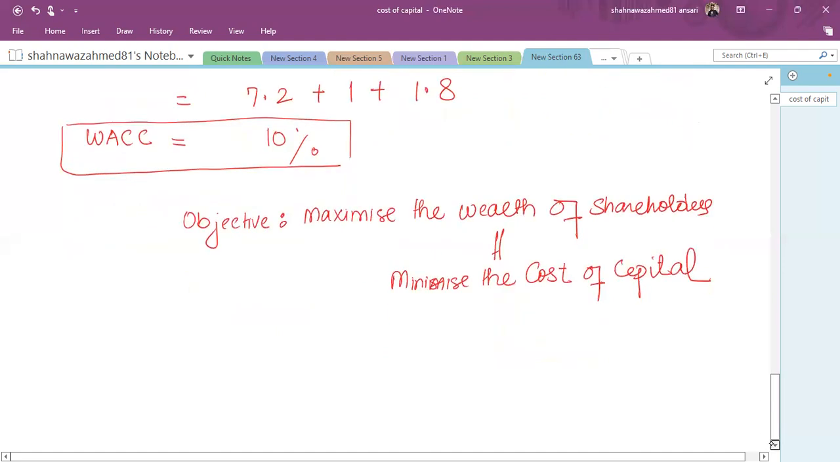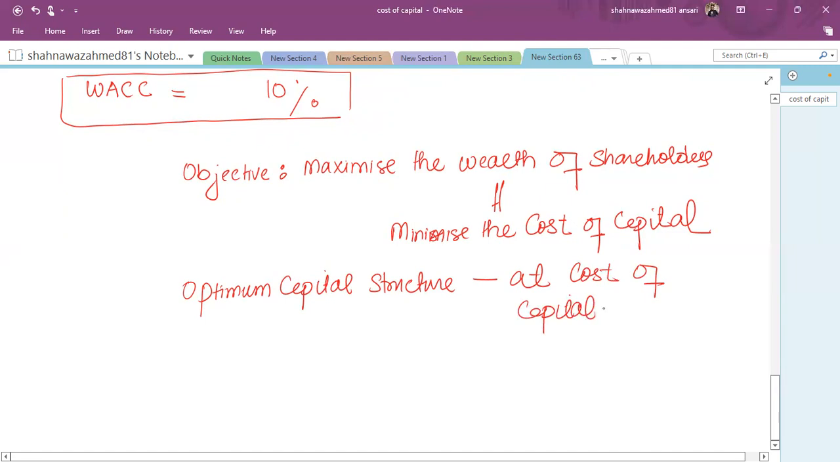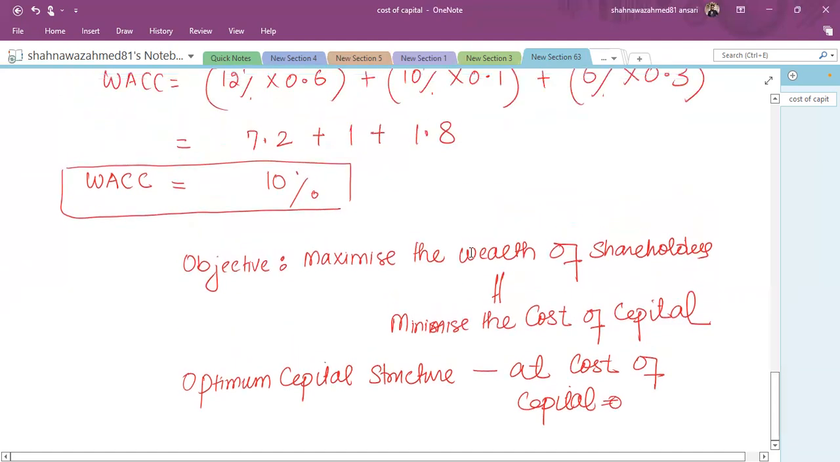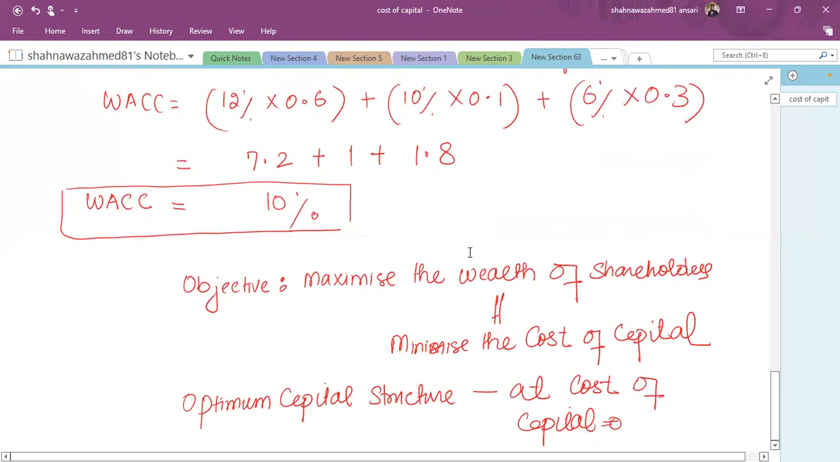What is optimum capital structure? A capital structure at which the cost of capital is minimum. This is called optimum capital structure, that is, the debt to equity ratio. And remember that equity is expensive and debt is a cheaper source of finance. So at the beginning, students might think that if you put 90% debt, it will result in the overall downfall of the WACC. But this is not the case, because although debt is a cheaper source of finance, interest is fixed, interest is committed. So you have to bear the burden of the debt.